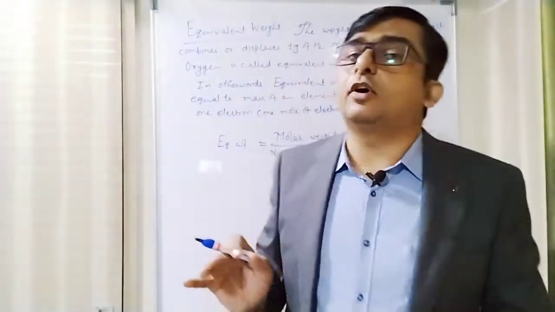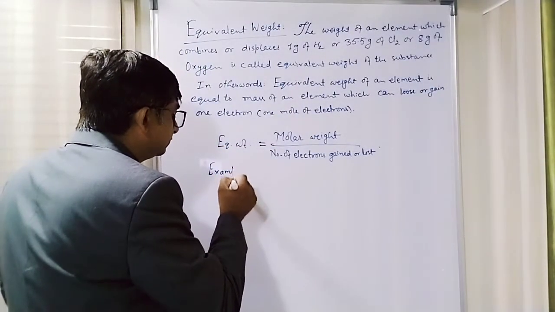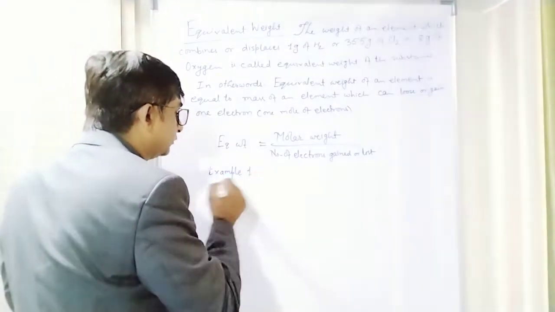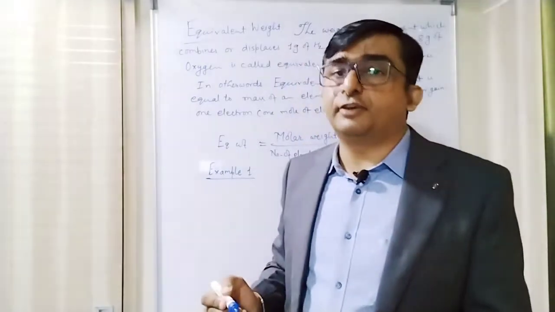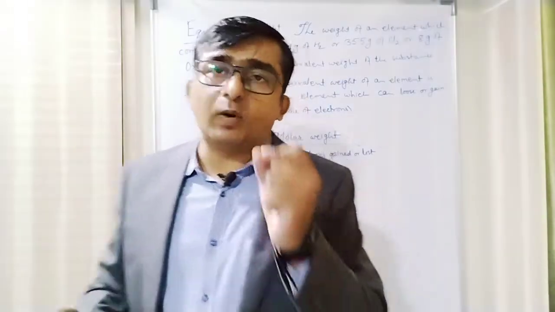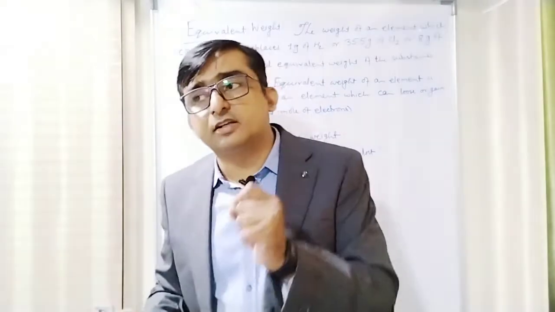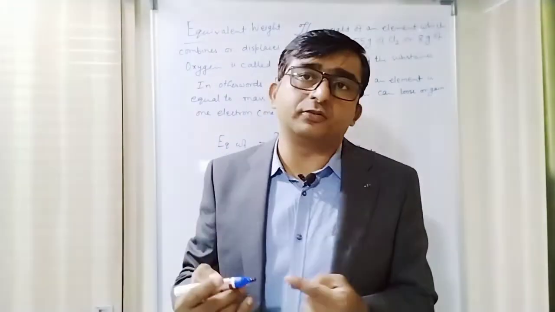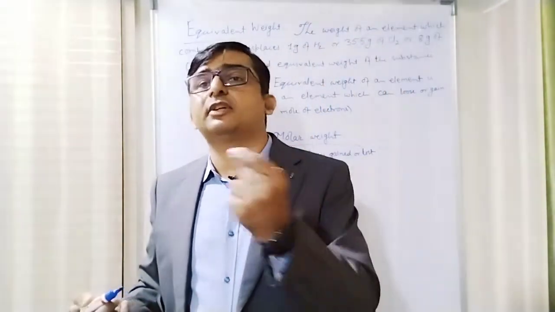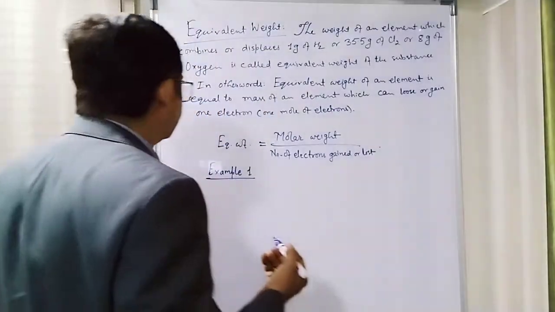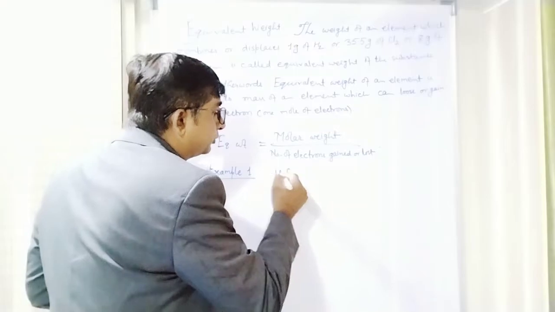Some examples of equivalent weight. Example 1. If I am asked what the equivalent weight of sulfur is, I'll take 1 mole of sulfur and see how many grams of hydrogen or oxygen it reacts with. So I should only know any compound in which hydrogen and sulfur are present. So I know one compound of sulfur, that is H2S.